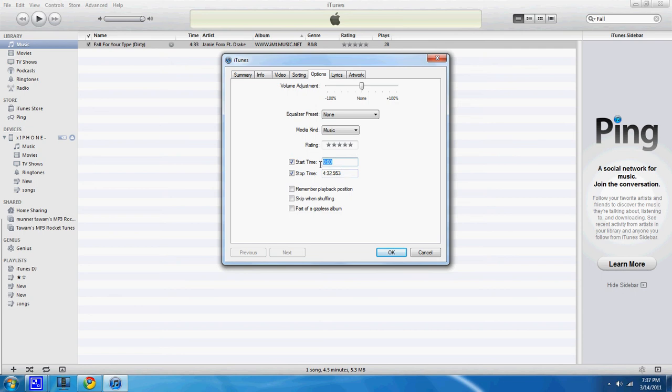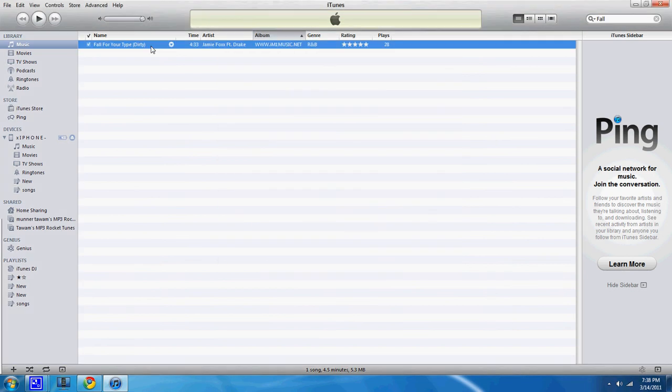So the custom ringtone is supposed to be 20 seconds long. So I'm gonna just let it start at 30 seconds, and I'm gonna let it end at 50 seconds, and I'm gonna press OK. And I'm gonna right click it again.